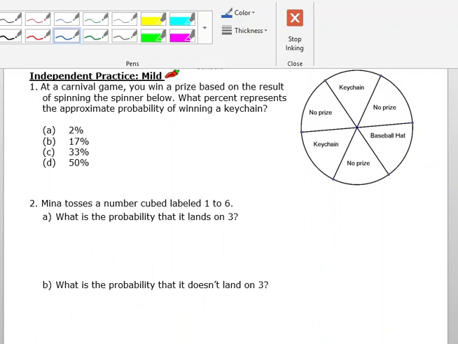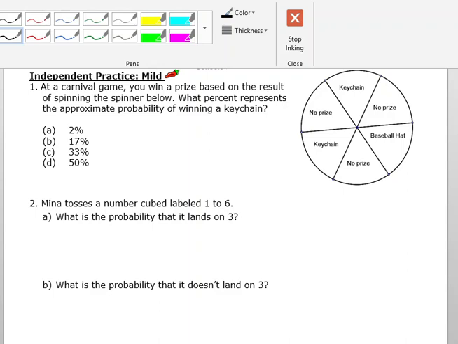So at a carnival game, you win a prize based on the result of spinning the spinner below. What percent represents the approximate probability of winning a keychain? Okay. So we have 6 sections here total. We're going to call them equal. I think they are. I can't really tell, but unless it says they're unequal, we'll call it equal.